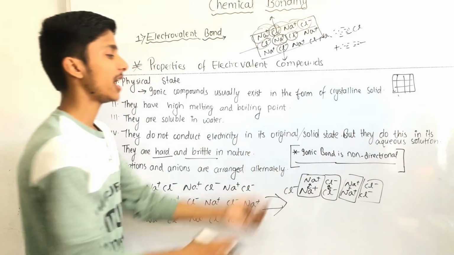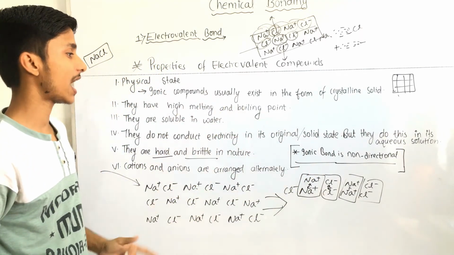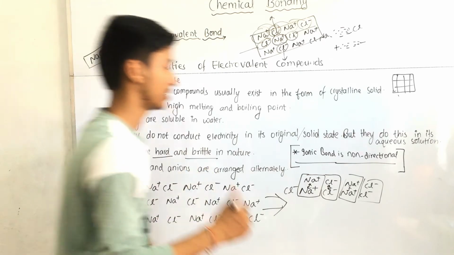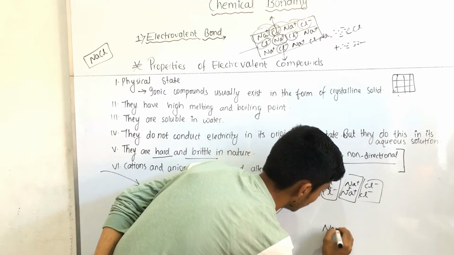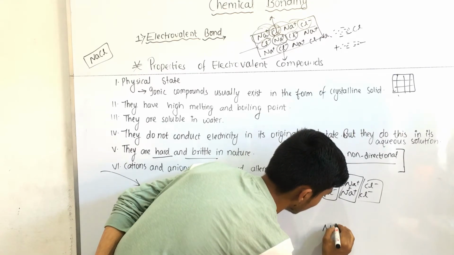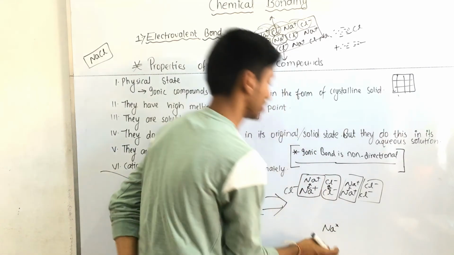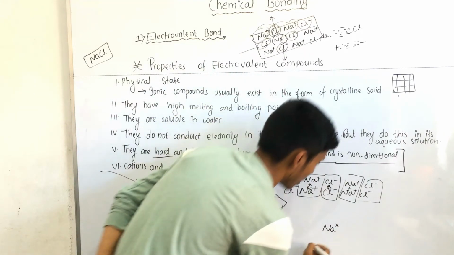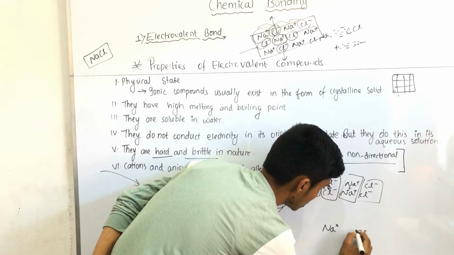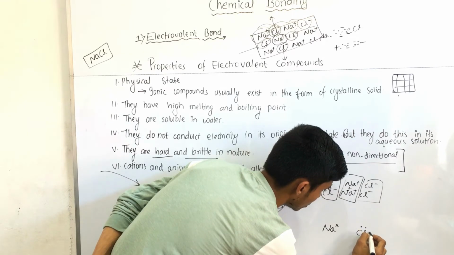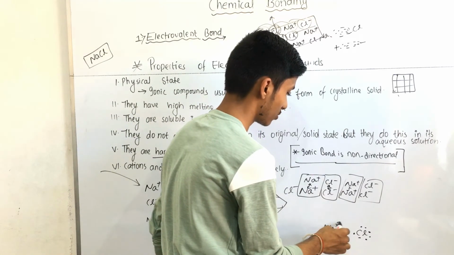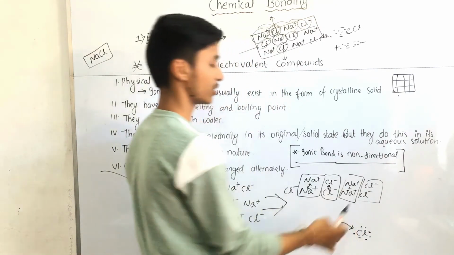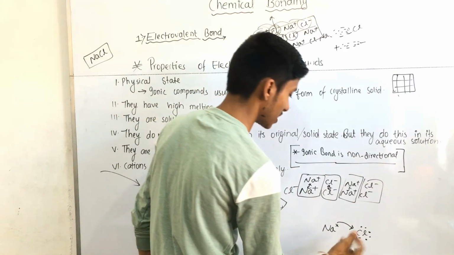Here it means ionic bond is non-directional. It means ionic bond attracts all sides. When we take here Na, the valence electron of this sodium is 1, and here when we put chlorine this side, 1 2 3 4 5 6 and 7, then the electron transfers to this chlorine from this side also.